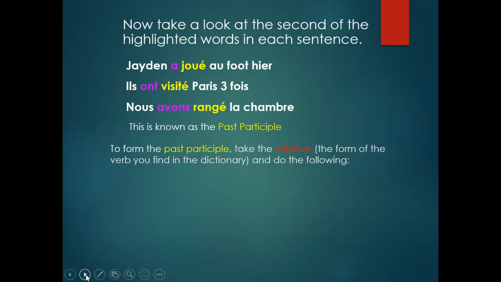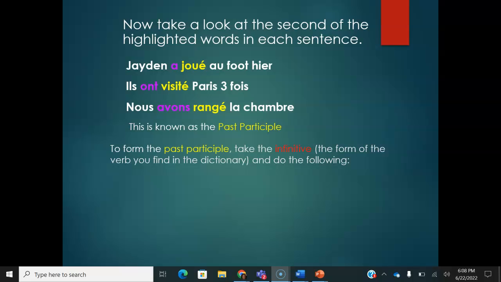As a reminder, we know that we have three types of verbs in French. We have ER verbs, IR verbs, and RE verbs. So to form the past participle, you take the infinitive, the form of the verb that you find in the dictionary, like jouer, which in English means to play.